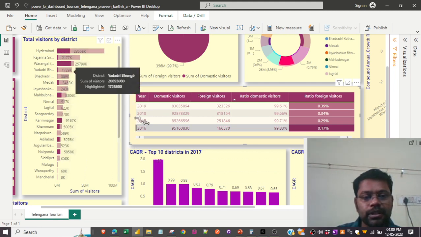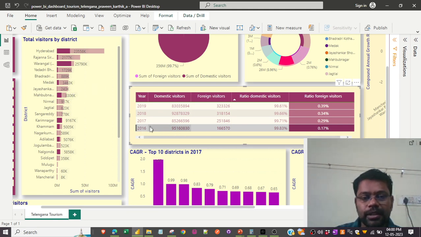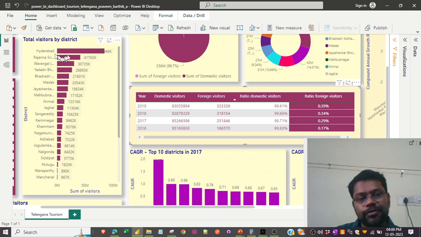The same filter is applied in all the widgets. So when I click on it again, the filter is removed, and see the dots are rotating, the widget is refreshing, and this gets back to the same old widget.